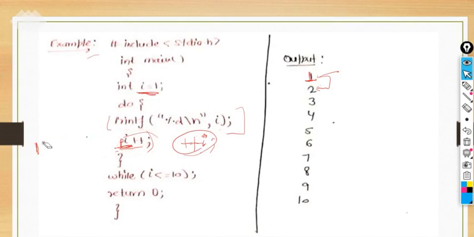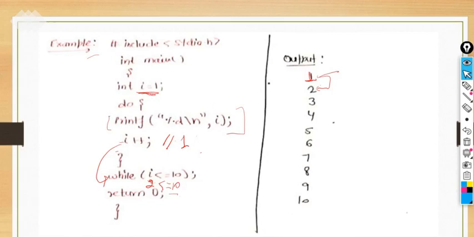Okay, so that is the difference between pre-increment and post-increment. Here its value is 1 itself. I'm just indicating here with the help of comments. Then again it has to come here after checking the condition. First here we need to check the condition. I value becomes 2. So 2 is less than or equal to 10. Yes, it is true. Just mark one thing here.